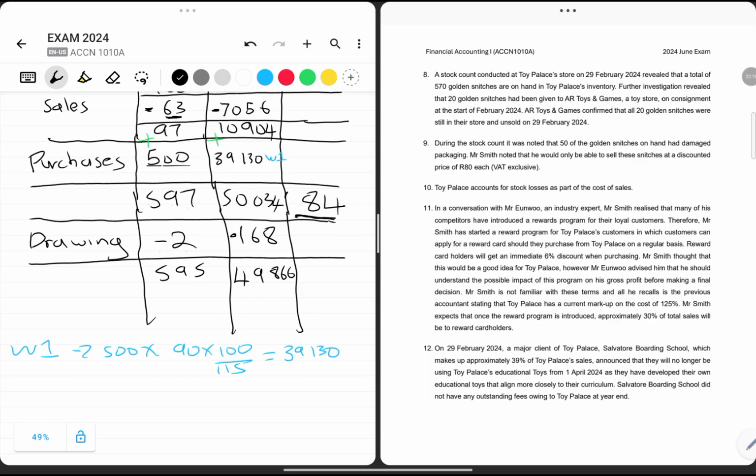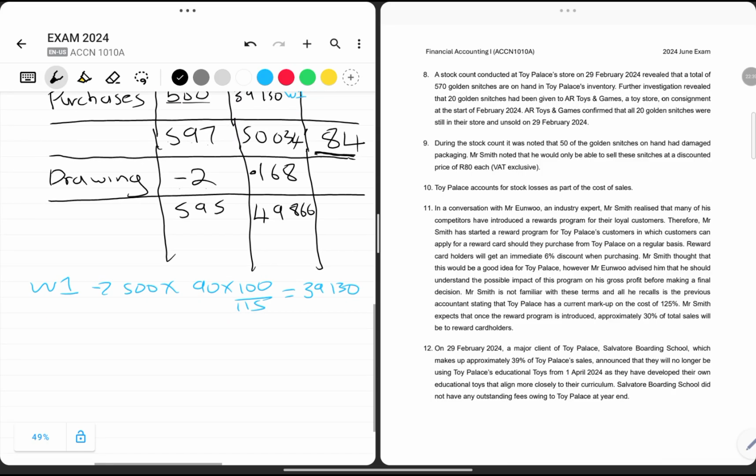At the start of February 2024, AR Toys and Games confirmed that all 20 golden snitches were still in their store, which means they did not sell them. So we still need to recognize the value of inventory in our books, as there were no changes in their units.